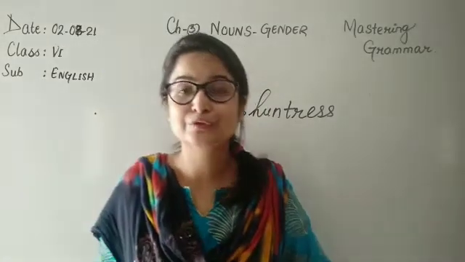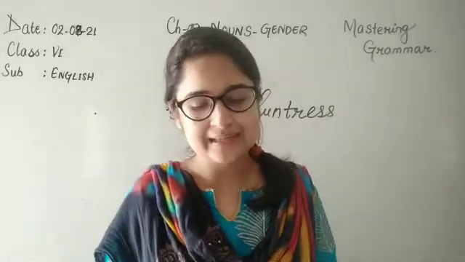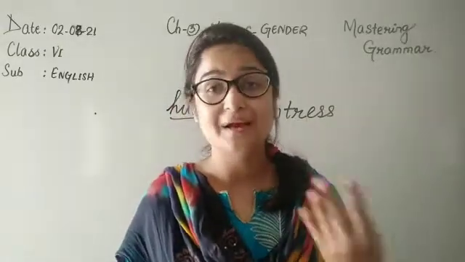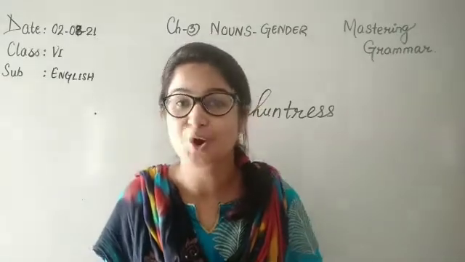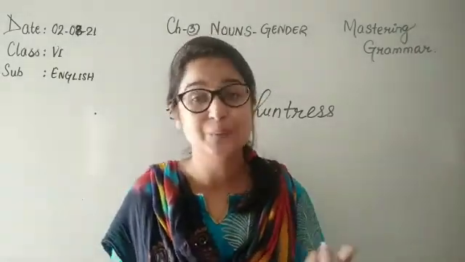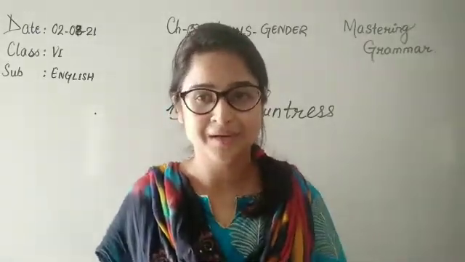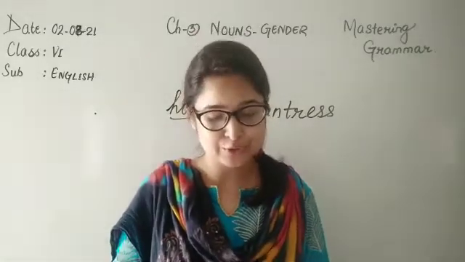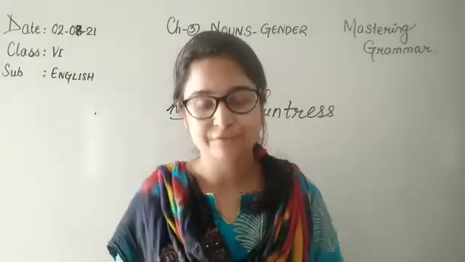And then we had moved to the second rule of the formation of feminine nouns. We had seen that completely different words are used. Like father becomes mother. Right? It's completely different. We are not adding anything or subtracting anything from the masculine, but instead we are placing a new word to make it a feminine noun. Now children, again we had done exercise B also, give the feminine gender of these nouns. We had finished till stag, we had finished till 15.